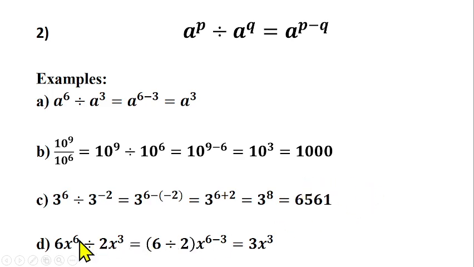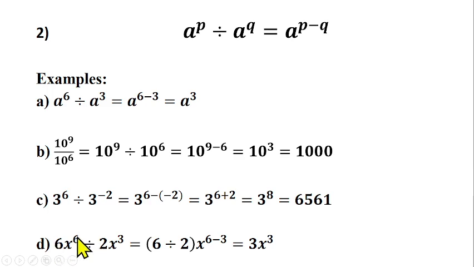Let's look at the last question here, question number D. We have 6x raised to power 6 divided by 2x raised to power 3. This is another question, but if you look at it, it's quite different from all the other ones, because look at x raised to power 6 here. It has a coefficient of 6, and this x raised to power 3 has a coefficient of 2. But this power 6 is only affecting x. This power of 3 is only affecting x as well. It does not affect 6, it does not affect 2.